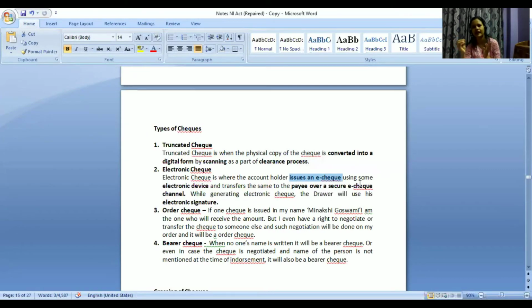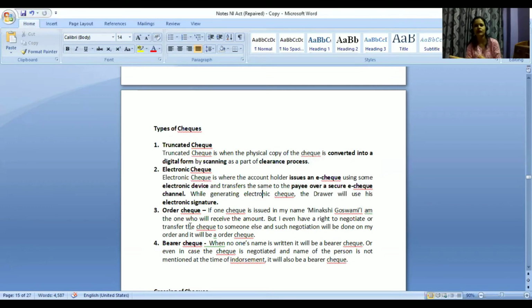They will not fill up physical check leaves, but everything will be done in an electronic way. They will use an electronic device and issue e-checks to the person to whom they need to make the payment, and accordingly transfer the same to the payee over a secure e-check channel. So everything will be done electronically. So it is called an electronic check.